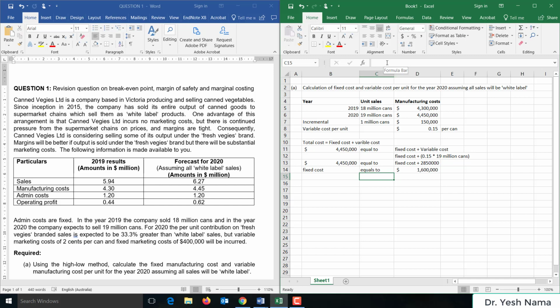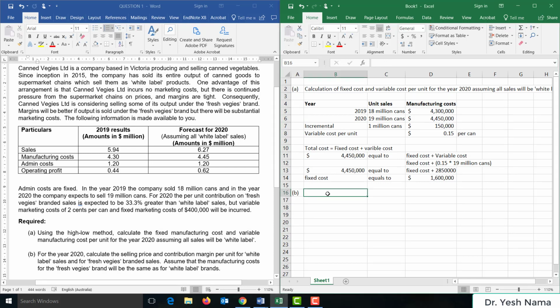Okay. So we could have done this with the 2019 cost number as well. So instead of using 4.45 million, we could have worked with 4.3 million. But instead of using 19 million, we would be using 18 million cans. That's the only difference. Otherwise, you'd reach the same answer. So let's move on to part B.